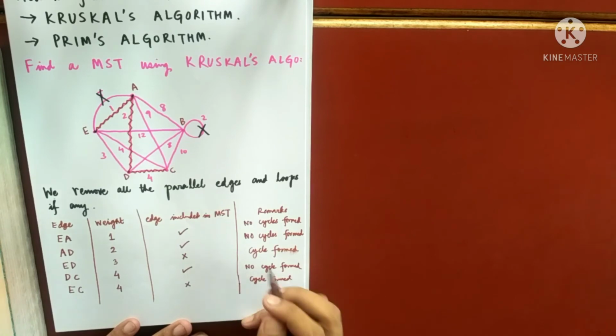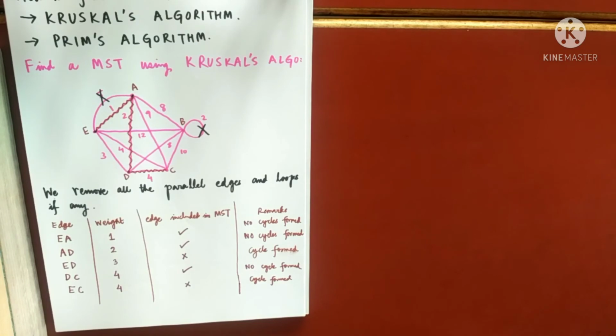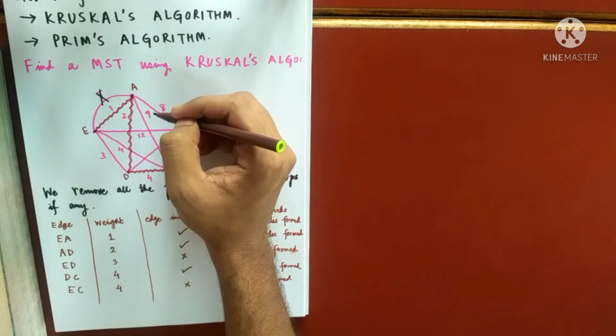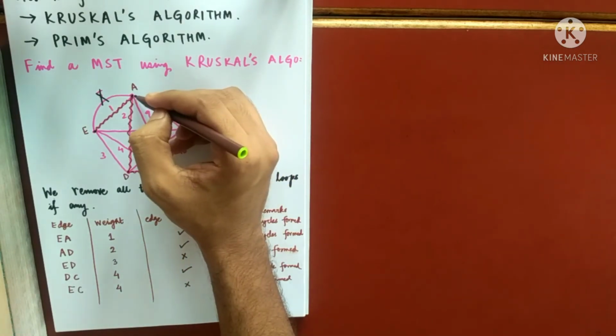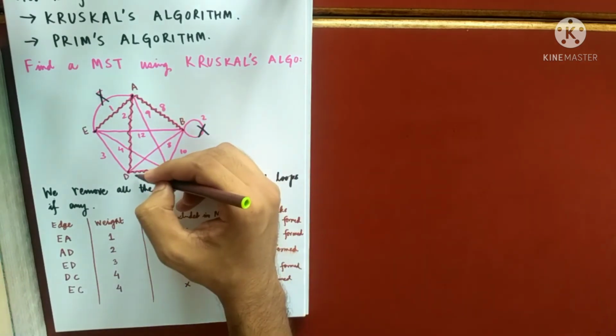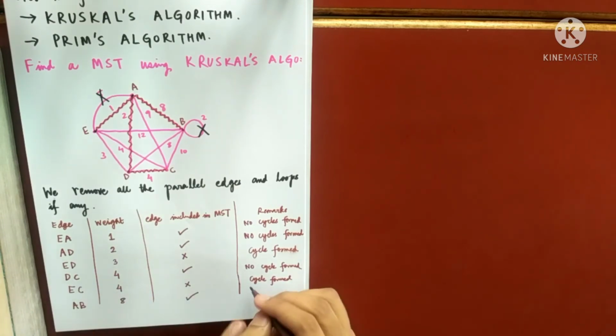So next one, after 4 in the ascending order, I cannot say 5, I cannot say 6, 7. 8 I can see. 8, there are 2 of them. One is here. So can I take this? I can take this also, I can take that also. The choice is completely mine. Okay, so I am taking this one. You could have also chosen the other one, that is up to you. So the next edge that I am choosing is AB having weight 8, taken, no cycles formed.